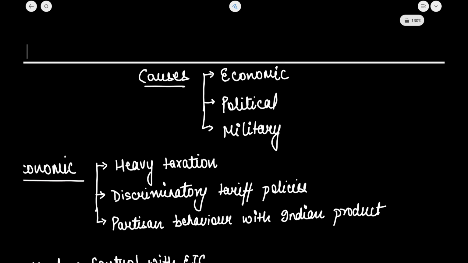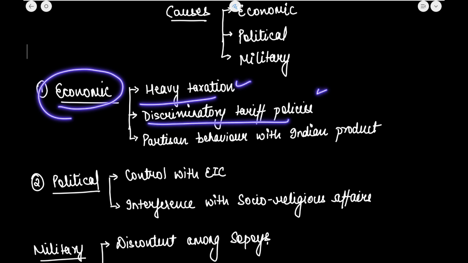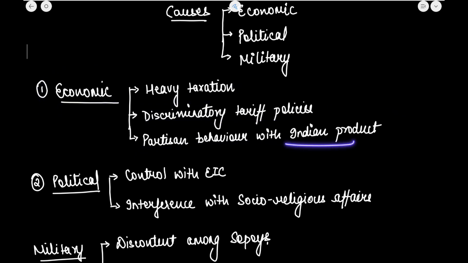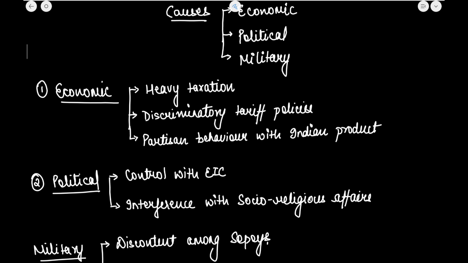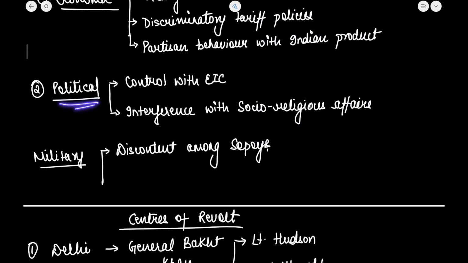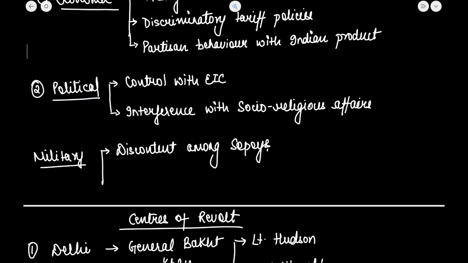Okay, so this also caused resentment. If I talk about the economic cause: heavy taxation, discriminatory tariff policy, partisan behavior with the Indian product. Why partisan behavior? Because the final goods, the manufactured goods of the British market, were to be imposed on Indian society. If I talk about the political reasons, control lied with the East India Company. Zamindars were undermined, local peasants were undermined, which also caused resentment among the zamindars.